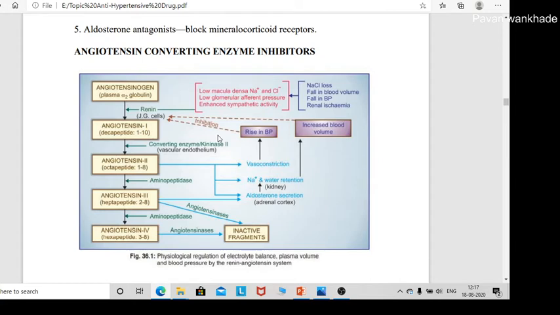Now what happens in the hypertensive patient? The renin angiotensin system is defective, meaning it cannot regulate the blood pressure, and hence you have to give some drugs used in the treatment of hypertension. The targets are: inhibit the angiotensin converting enzyme, inhibit the renin enzyme, and inhibit the angiotensin II receptor, meaning AT1 receptor antagonists. Understand? So in the mechanism you must draw the diagram of this renin angiotensin system.